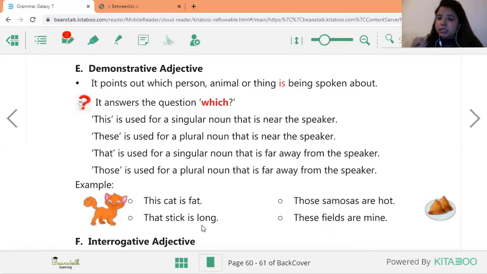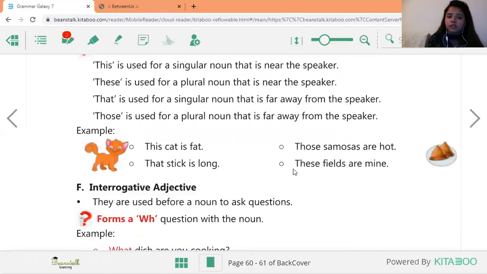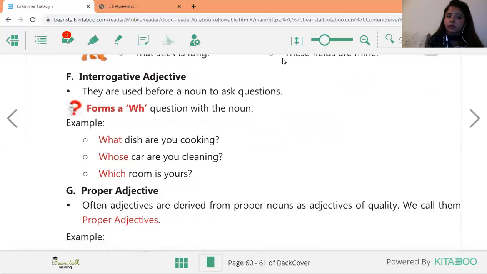For making simple sentences also, you need these words like this, that, those, these. Right? So I hope it's very, very clear. Then comes your interrogative adjective. For example, like you all know, interrogative मतलब interrogate करना. जैसे you must have seen CID, है ना? If you have not seen, just go and watch one episode.